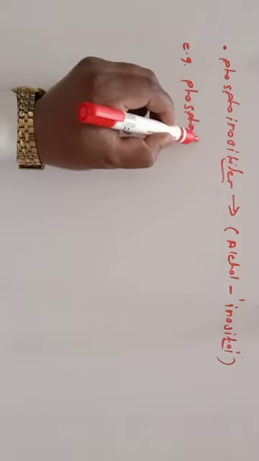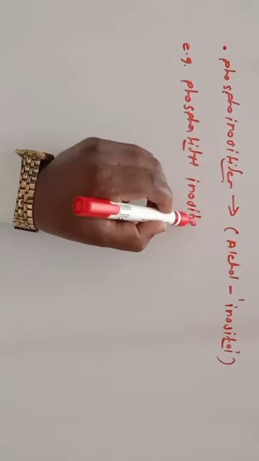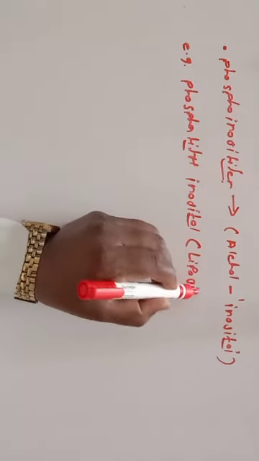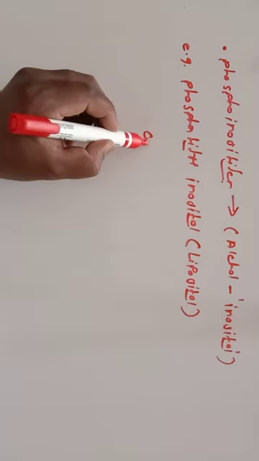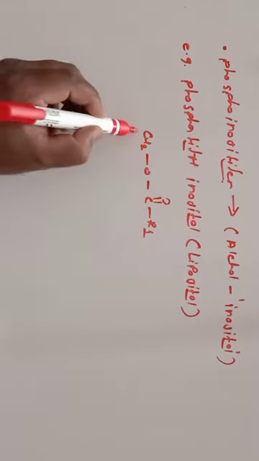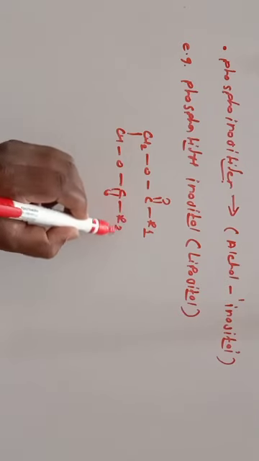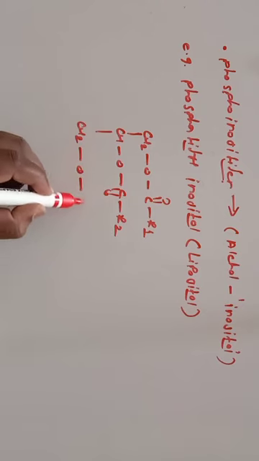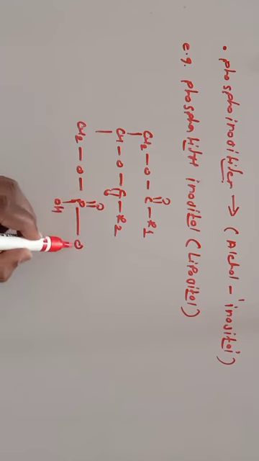Phosphatidyl inositol is also known as lipositol. If you see the structure of this, that is CH2O C double bond O R1 is there, again CH C double bond O R2 is there, again CH2O P double bond O is there, again this oxygen.